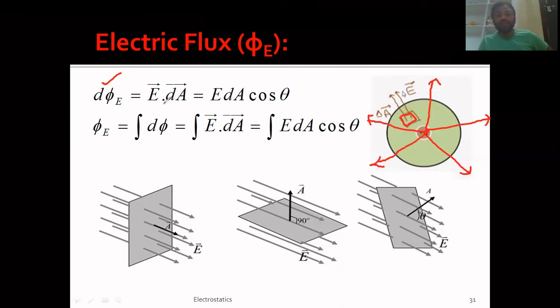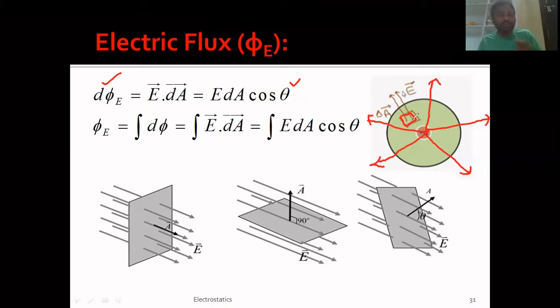If I expand this, I can write it as E dA cos theta, where theta is the angle between E and dA. Okay, I hope this is clear. So the flux passing through the small area element, d phi, is again written as E dA cos theta.